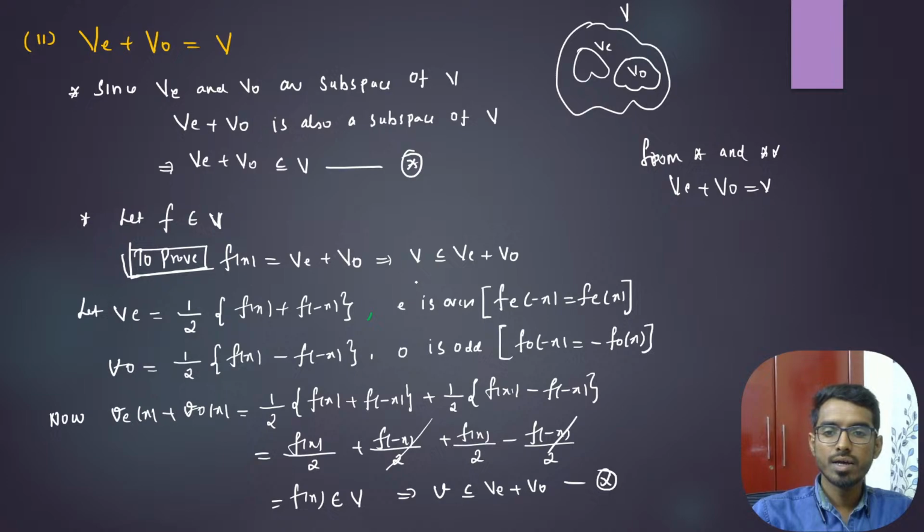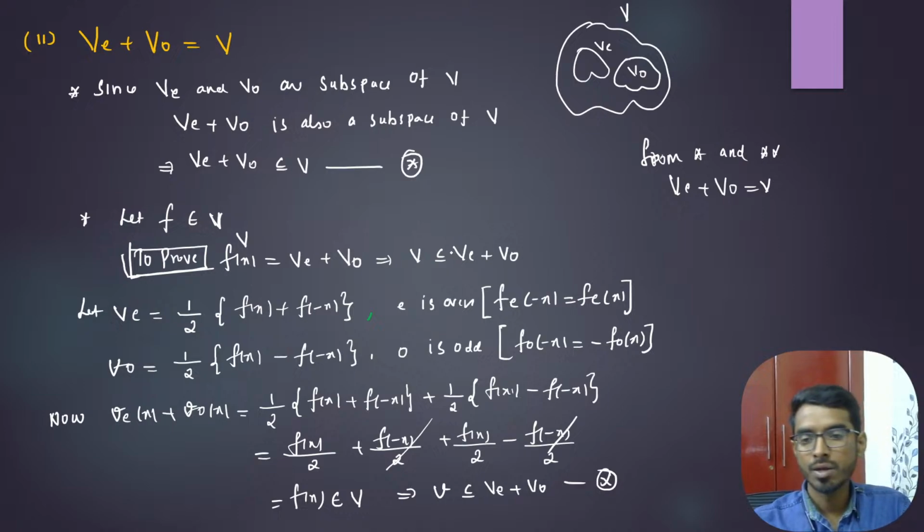So therefore, it is a subspace, right? I've taken an arbitrary element B. I need to show that B is contained in B plus B naught. So I have defined B to be this, and B naught to be this.